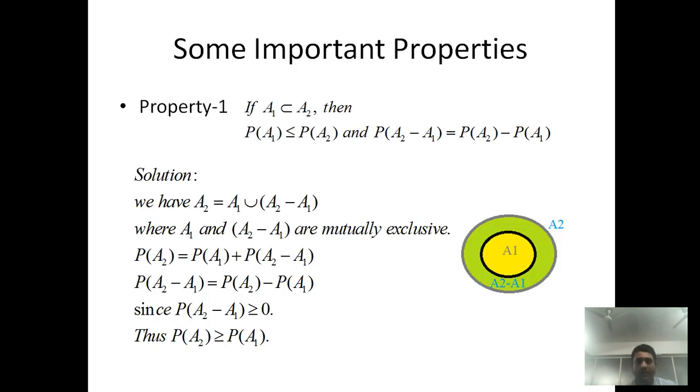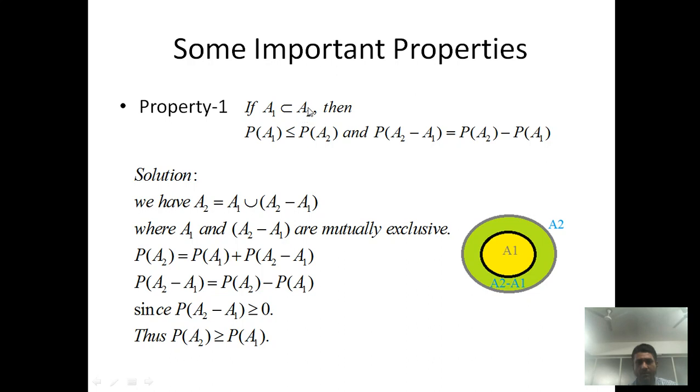Next we discuss some important properties. The first property: if A1 is a subset of A2, then the probability of A1 is less than or equal to the probability of A2, and the probability of A2 minus A1 is equal to the probability of A2 minus the probability of A1.